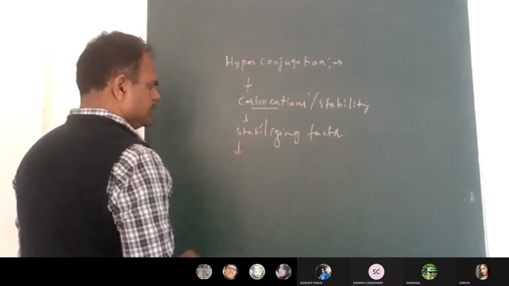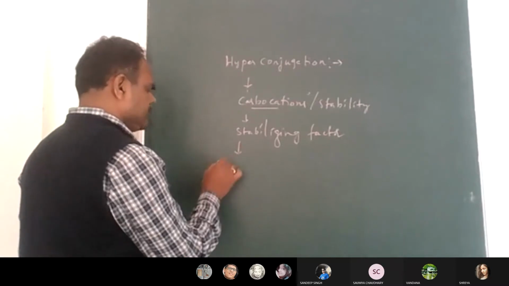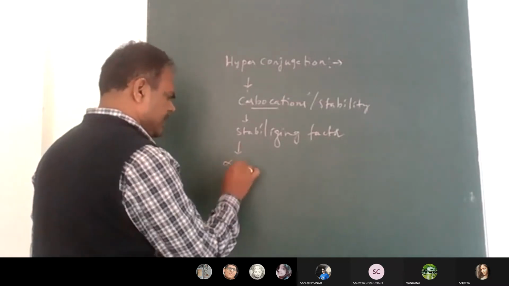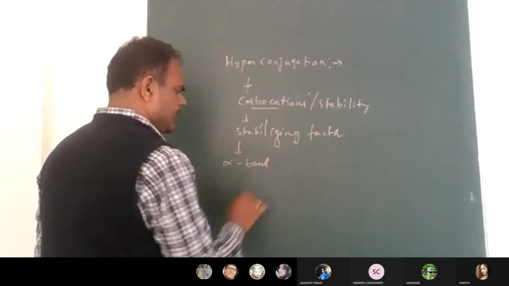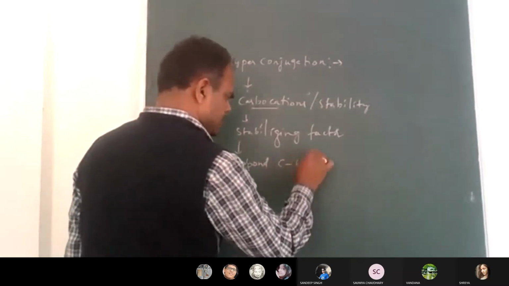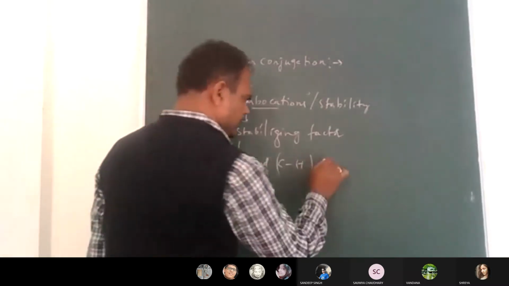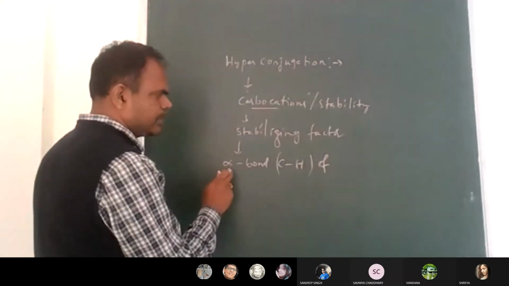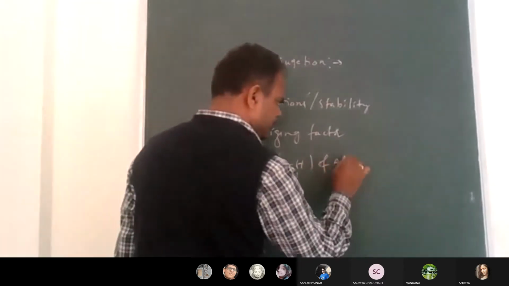And what is hyperconjugation? I am telling you now. Hyperconjugation is nothing but the interaction of sigma bond electrons of carbon and hydrogen of an alkyl group. Listen carefully.